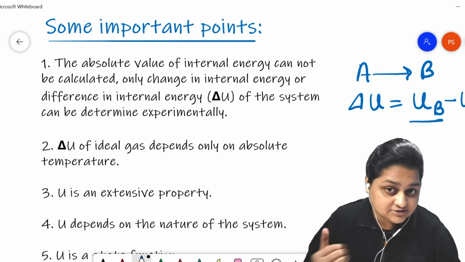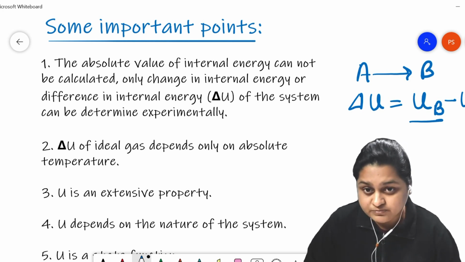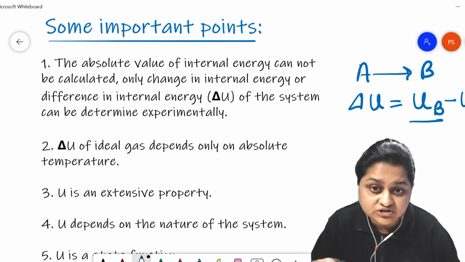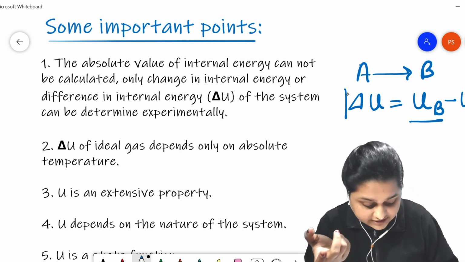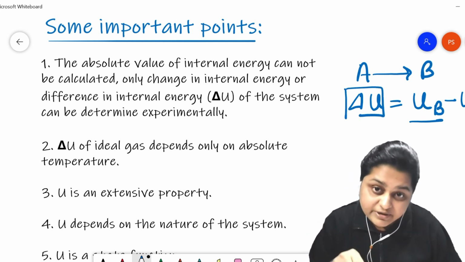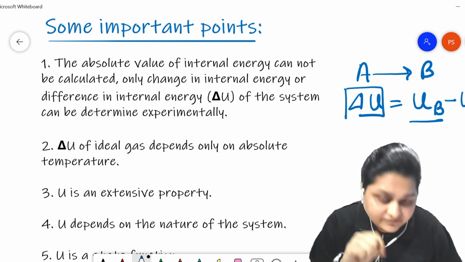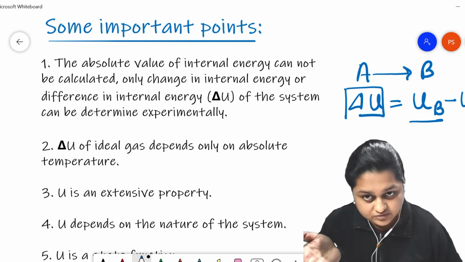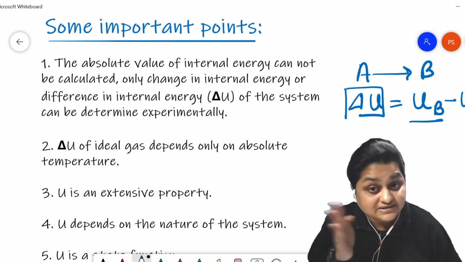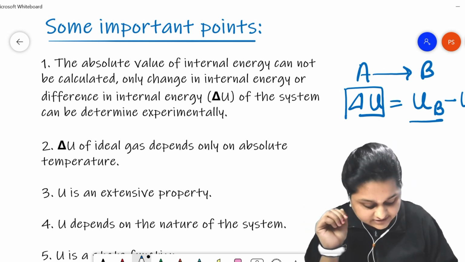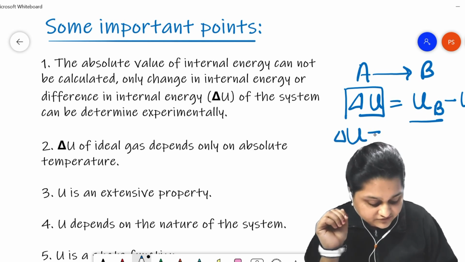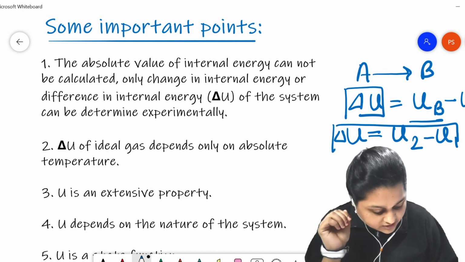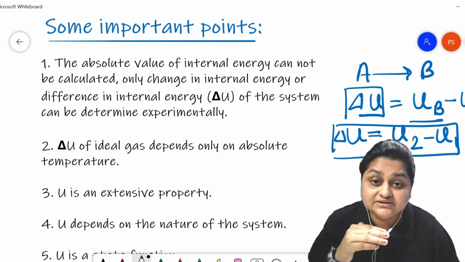That's why internal energy for a constituent particle or a system cannot be determined directly, but the amount of internal energy that had changed, that is delta U, can be experimentally determined and is given by the final system minus the initial system, that is delta U equals U2 minus U1. Now this is the concept behind the change in the